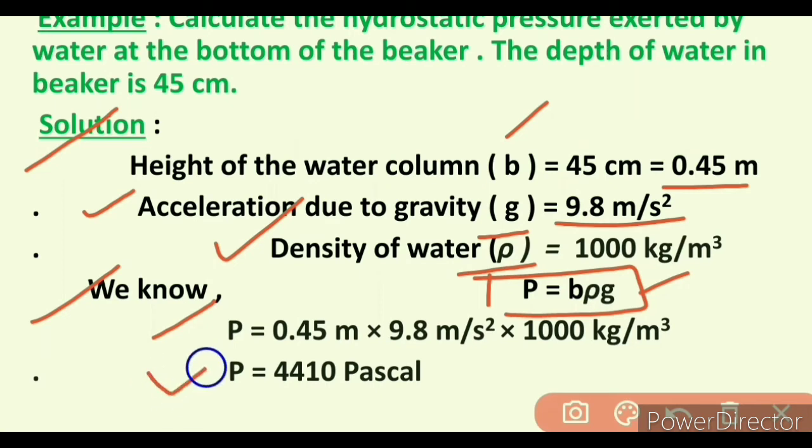So we get pressure is equal to 4410 Pascal. Pascal is the unit of pressure. So the hydrostatic pressure exerted by the water at the bottom of the beaker is 4410 Pascal.